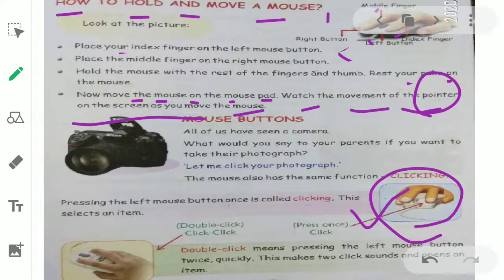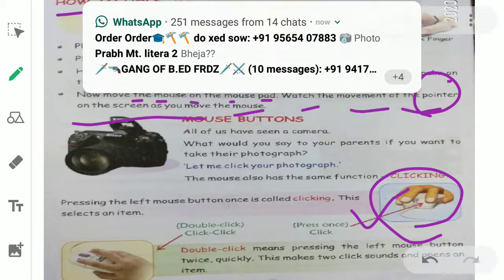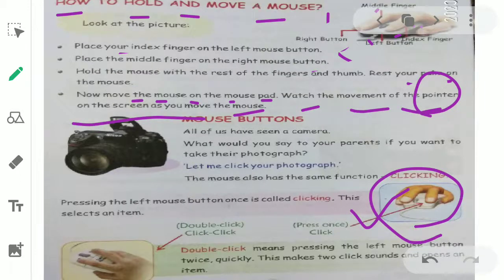If you move the mouse in a circular motion, the pointer will also move in a circular motion. And if you move the mouse to the left side or to the right side, the pointer will also move in the same directions. So in this way, a pointer works with the movement of the mouse.